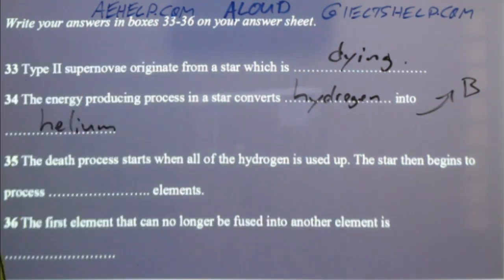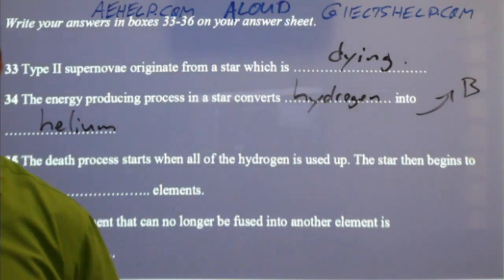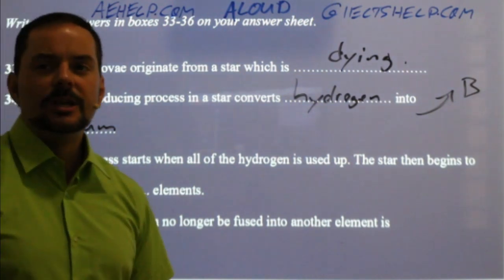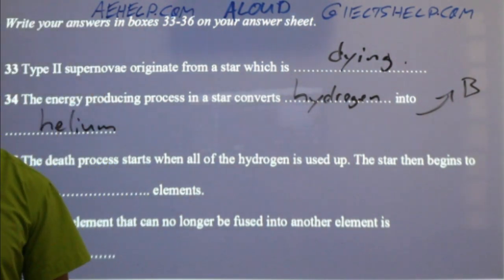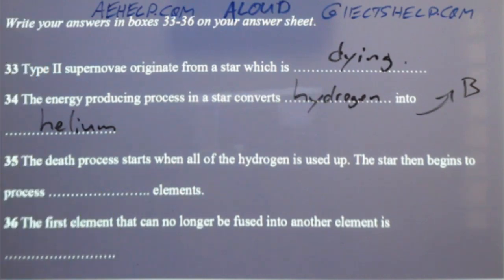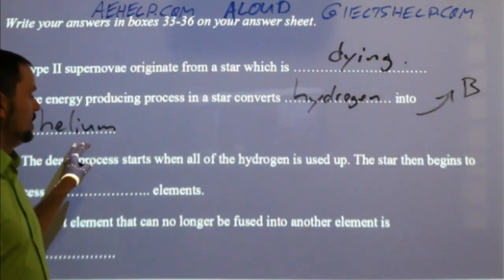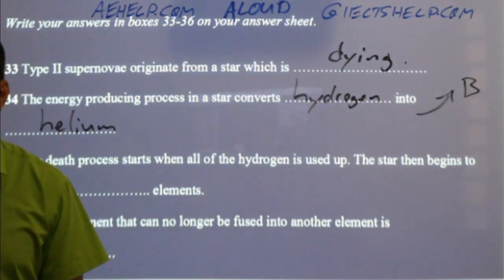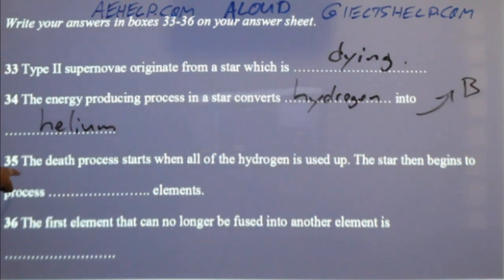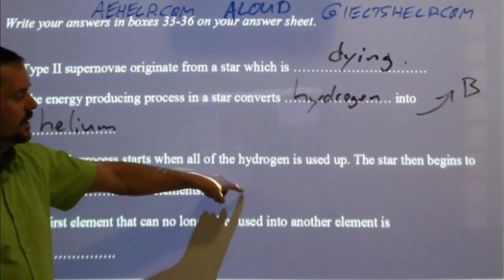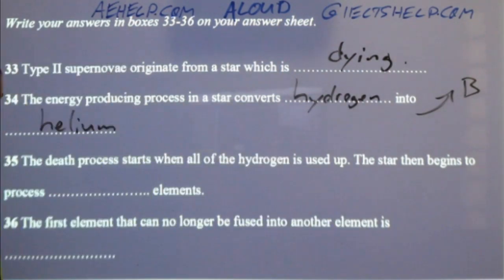All right? The death process starts when all of the hydrogen is used up. The star then begins to process something elements. Okay? A lot of you have hydrogen into helium. Hiba, Aryan, Rahul, Halmesh, Reba, Parvathi, all the right answers. Okay? You don't need the into, of course, because you have that. So in your answer sheet, you just put hydrogen, comma, helium. Okay? This one here. The death process starts when all of the hydrogen is used up. The star then begins to process something elements.